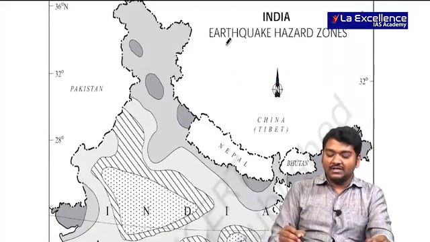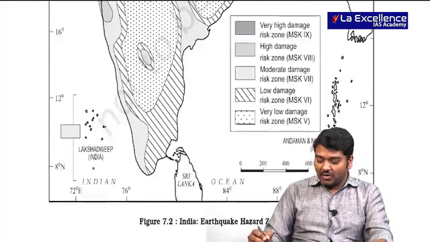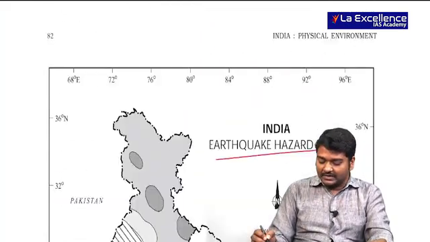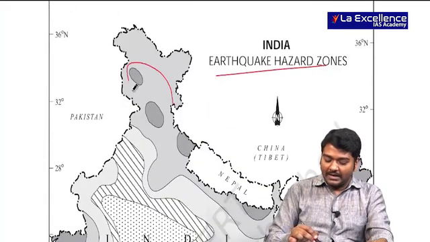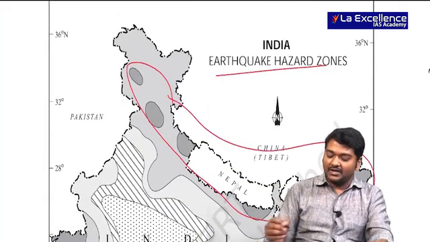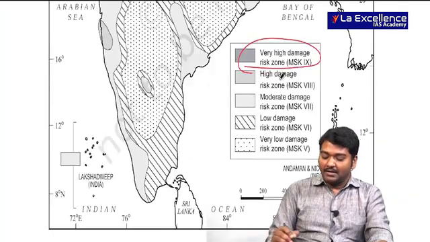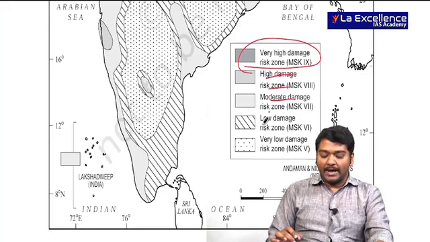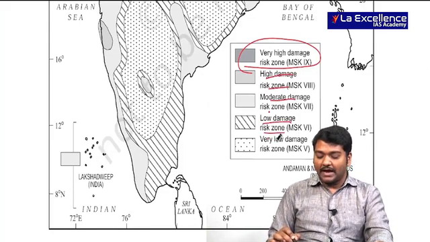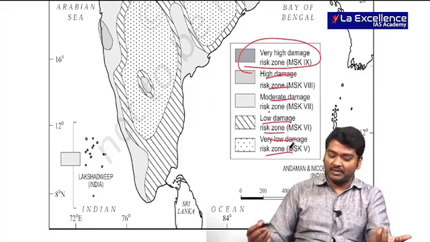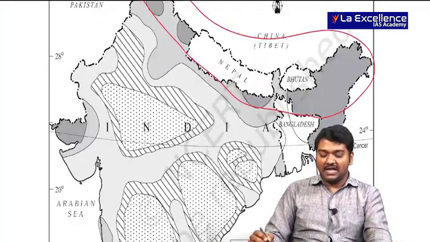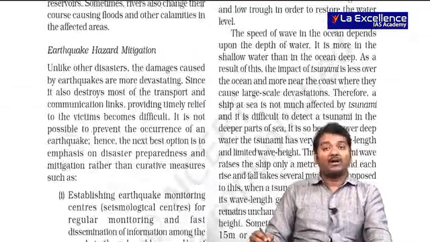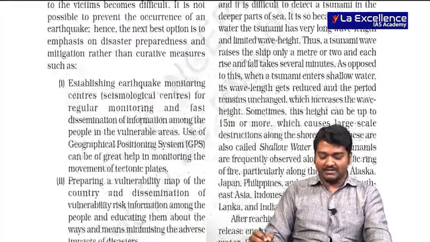Yes. So can you see this particular picture? Can you observe the very high damage risk zone is present in the Himalayas, and beside that you will have the high damage risk zone and then the moderate damage risk zone. Low damage is the peninsula, very low damage is the central part of the peninsula, because as it is stable for several generations, you will not usually find any sort of earthquake in that particular area.